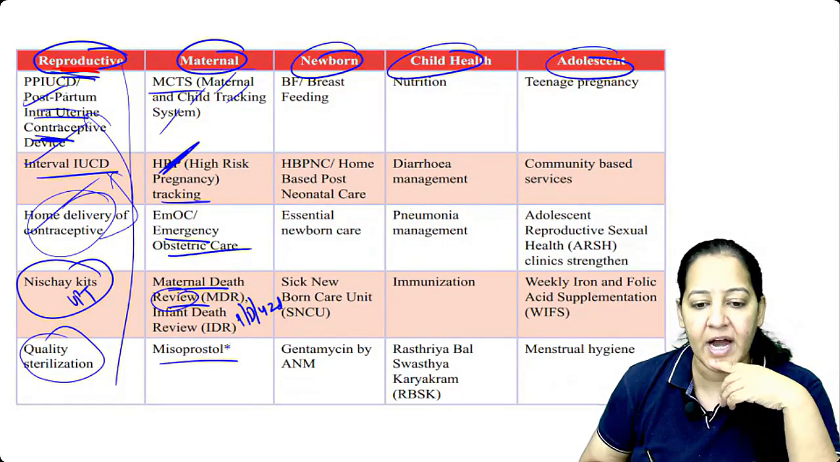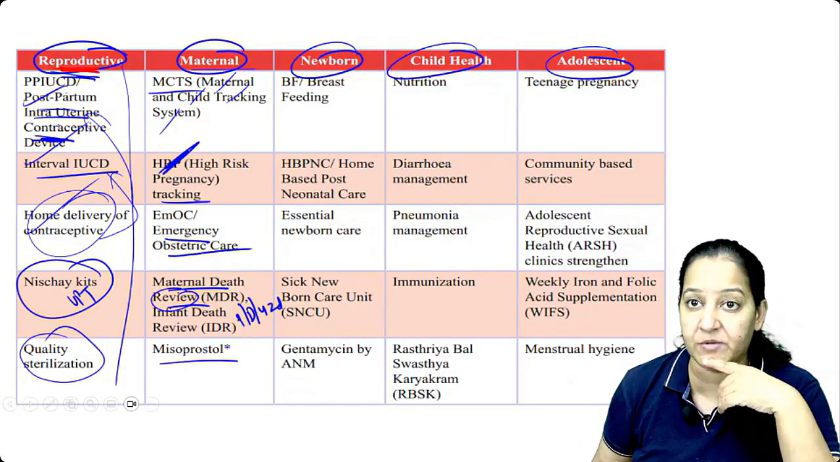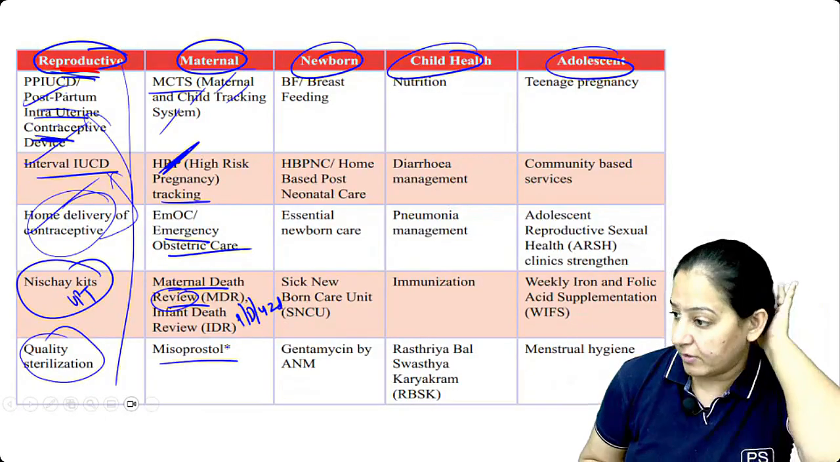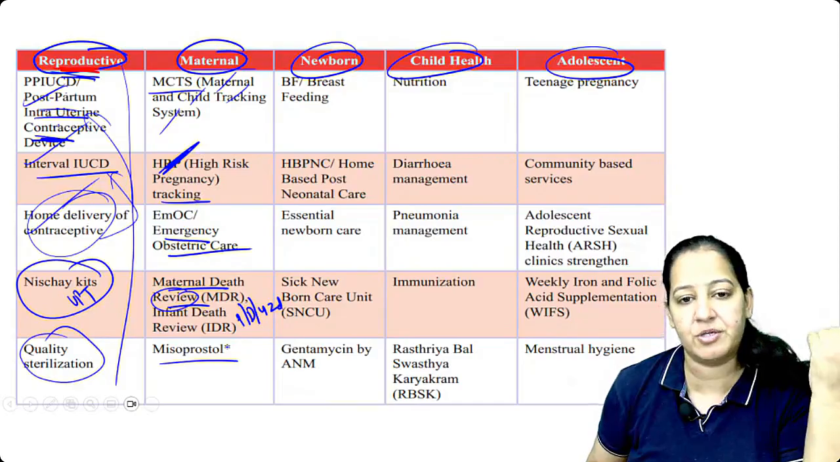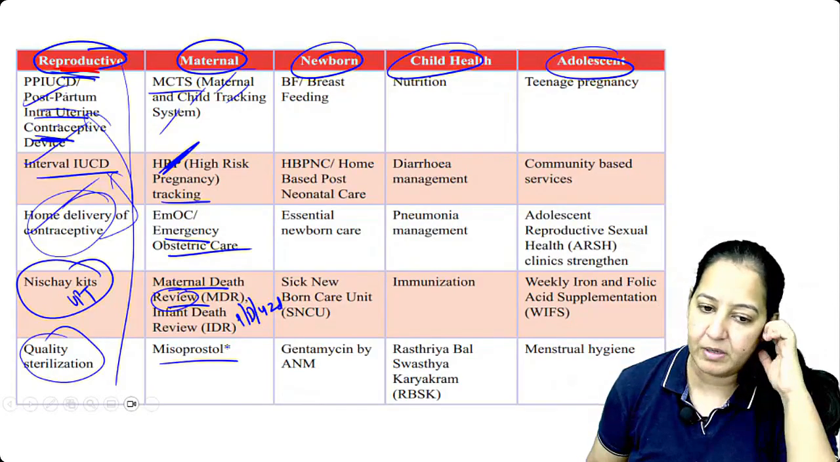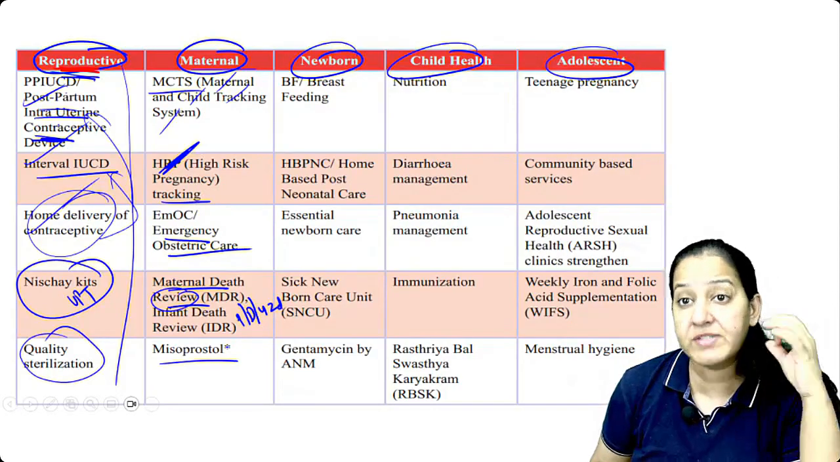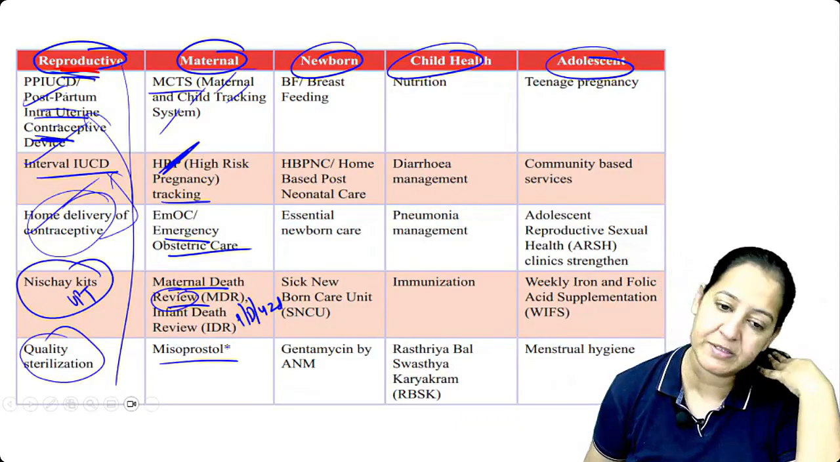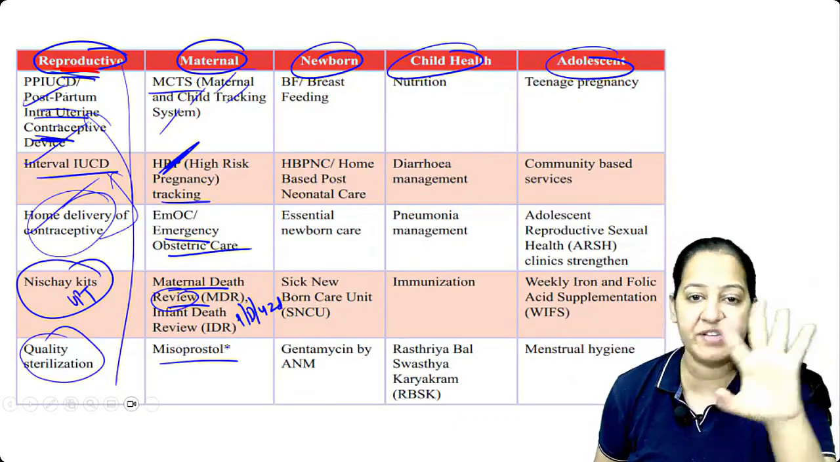And misoprostol, the emergency contraceptive. After sexual intercourse, if someone wants contraception, the emergency contraception. So these are the 5... No, misoprostol is for abortion. If some lady wants the MTP, abortion, misoprostol is for that. So these are the 5 free services to the mother.